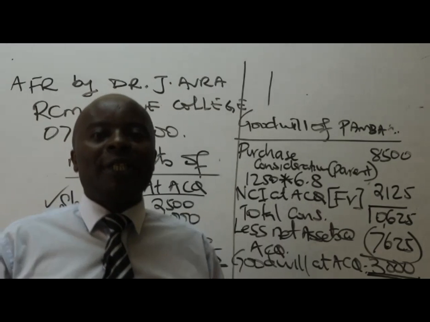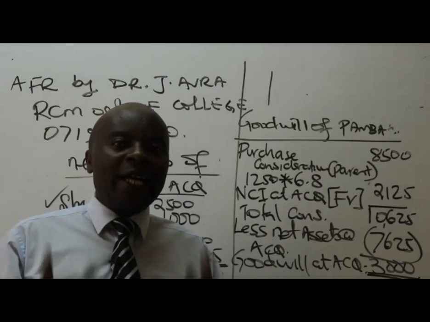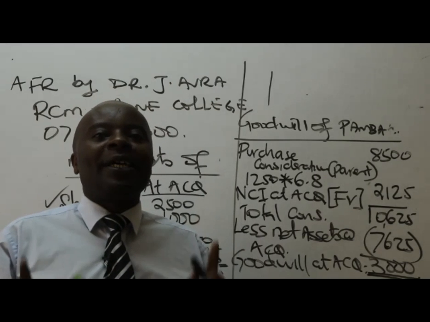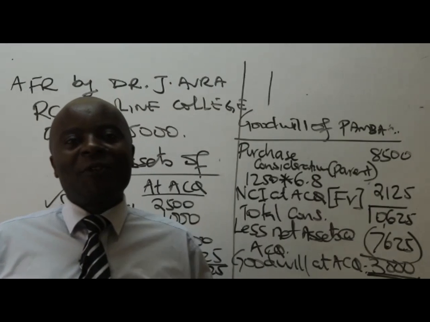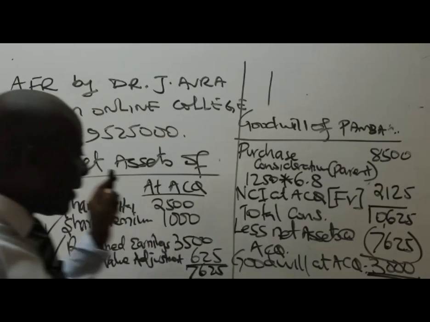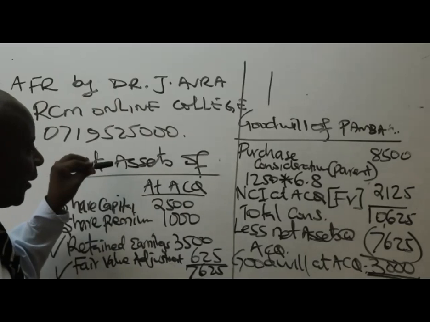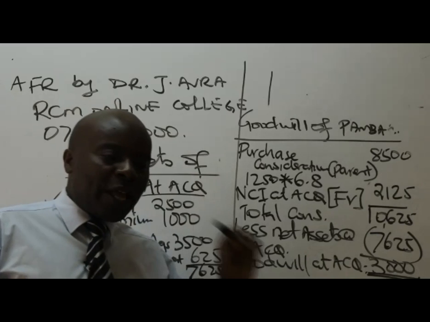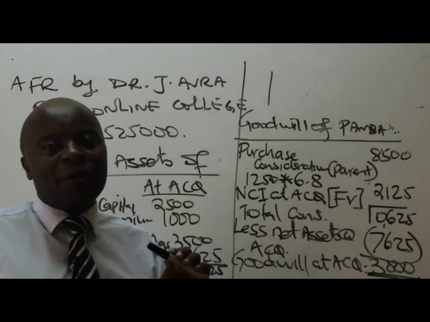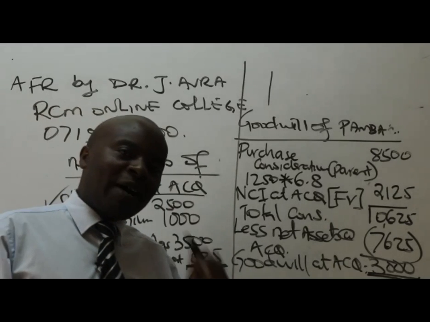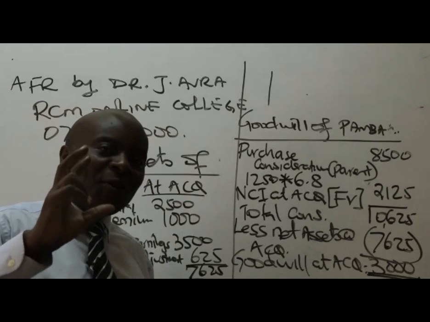DAFU is our subsidiary, and then you post your answer on our WhatsApp. Let's see who will be the first to bell the cat. I would want to see anybody who will be able to compute the goodwill of acquiring DAFU, and the answer is supposed to be 1,500. So I'm interested in your working.